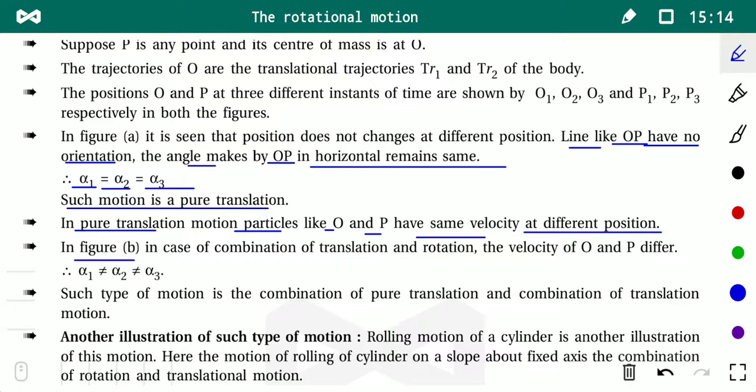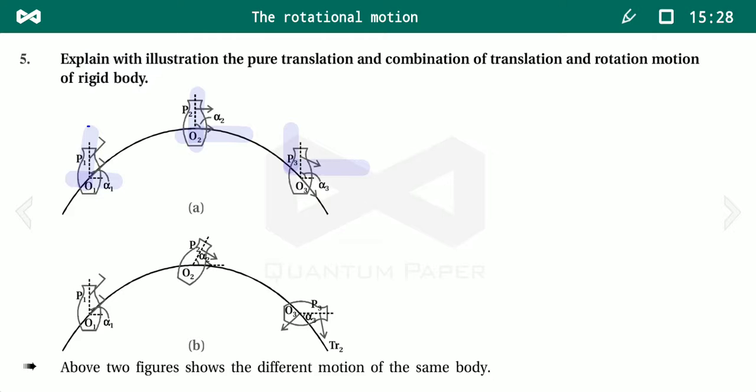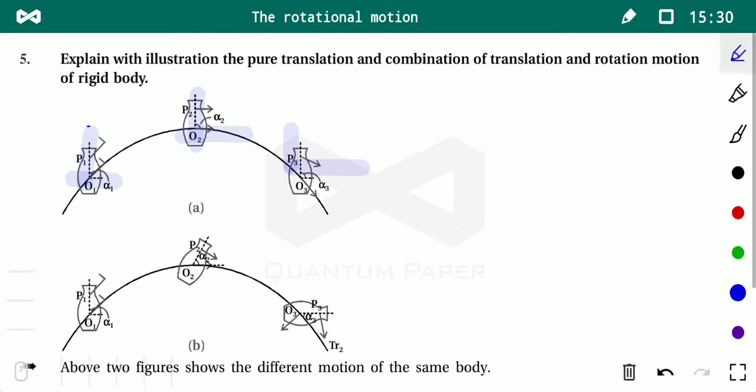In figure B, in case of a combination of translation and rotational motion, the velocities of O and P differ, and therefore alpha 1 is not equal to alpha 2 is not equal to alpha 3. So as you can see, students, in this figure the velocity of O and P differ.